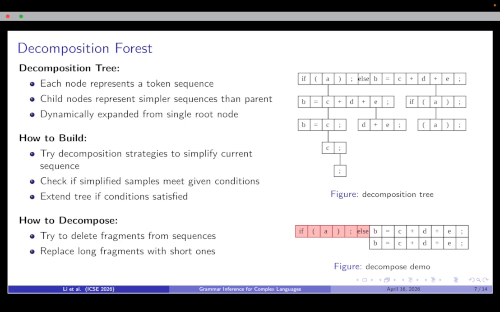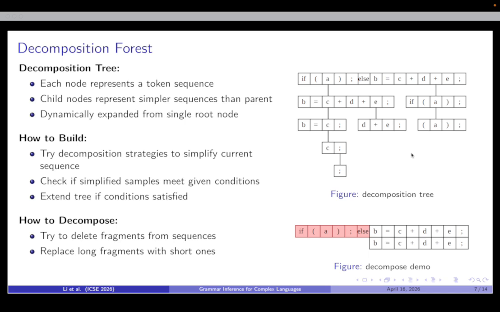Then I will introduce the details of the decomposition forest. It is used to find short sequences that satisfy given conditions. Here is an example of a decomposition tree. Each node represents a sequence. Child nodes are simpler than their parent nodes. The tree starts with a single node and is gradually expanded during search.